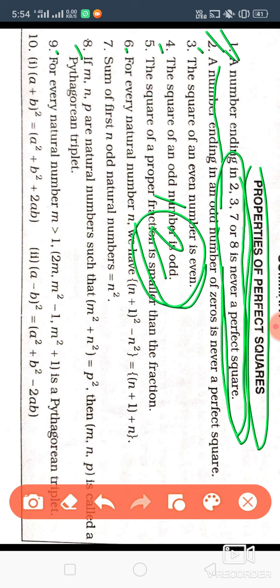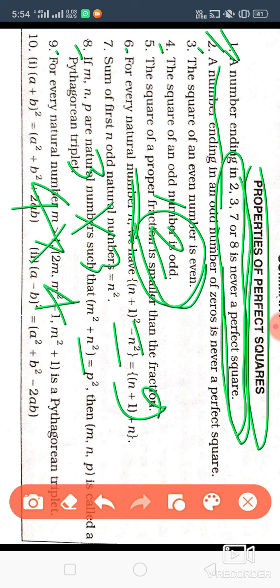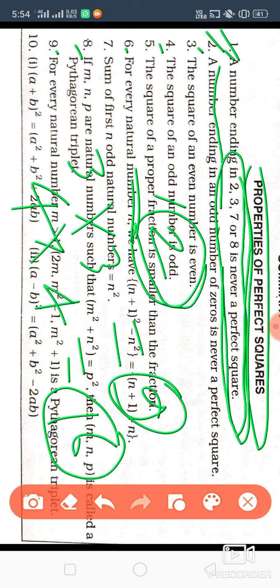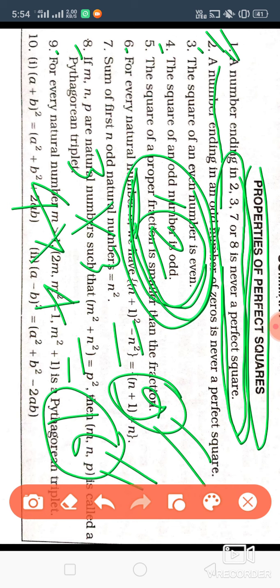Already we have seen 12 is not a perfect square. 3 squared is 9, 4 squared is 16. After 9 we are getting 16. So 9 is a perfect square, 16 is a perfect square, but 12 is not a perfect square.